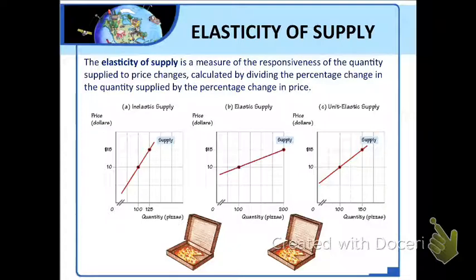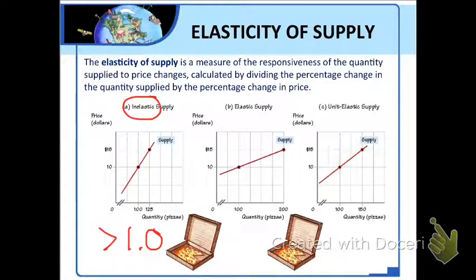Now, sometimes the quantity supplied is not very sensitive to price changes. For example, if you have little else to do on a Friday night, you might be willing to supply about the same number of babysitting hours whether you are paid $7 an hour or $12 an hour. When the quantity supplied changes by a smaller percentage than the price, the elasticity of supply is less than 1, and we say that the supply is considered to be inelastic.